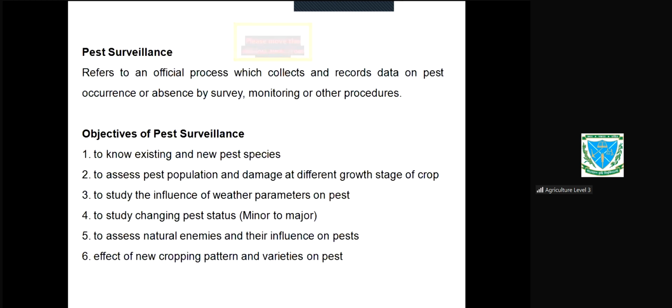To assess the natural enemies and their influence on pest. What are the natural enemies or beneficial insects present, and their influence on that particular harmful insects. Effect of new cropping pattern and varieties on pest. If we follow the cropping pattern, say for example, rice potato rice, what would be the effect of the rice potato rice on the particular insect pest? And the varieties, we are using different new varieties, and is there an effect of these new varieties on the pest species or not? We can also know by surveillance.